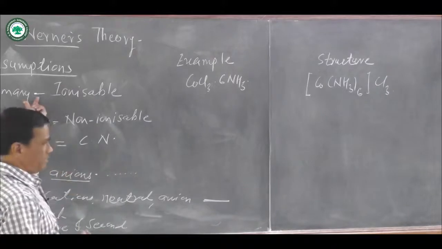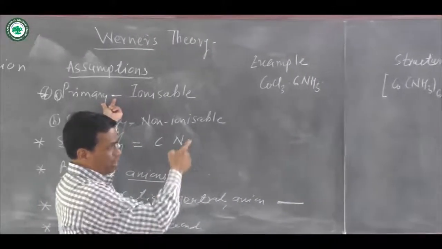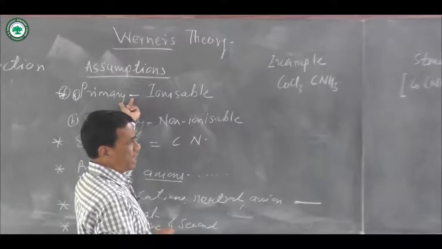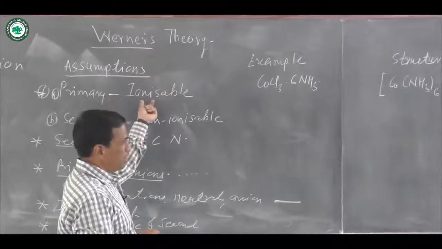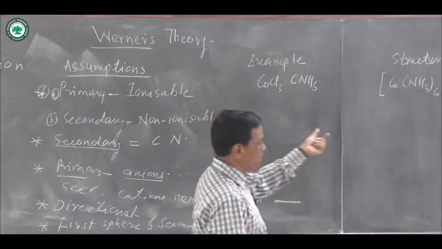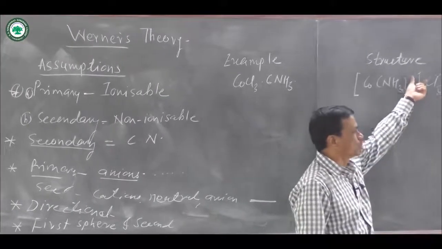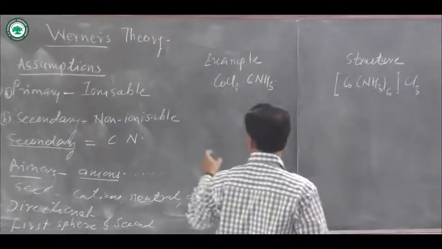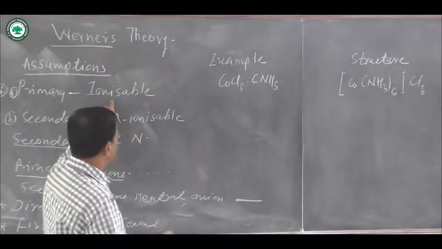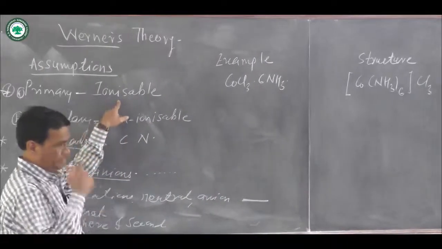These are the primary valencies. When that compound is added in aqueous medium, the 3 chloride ions are ionizable, and there is formation of [Co(NH3)6]3+ and 3Cl-, which means 3 Cl- are ionizable.